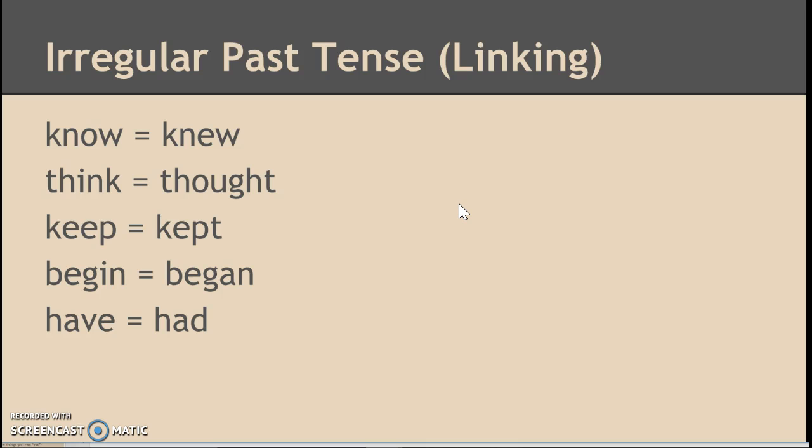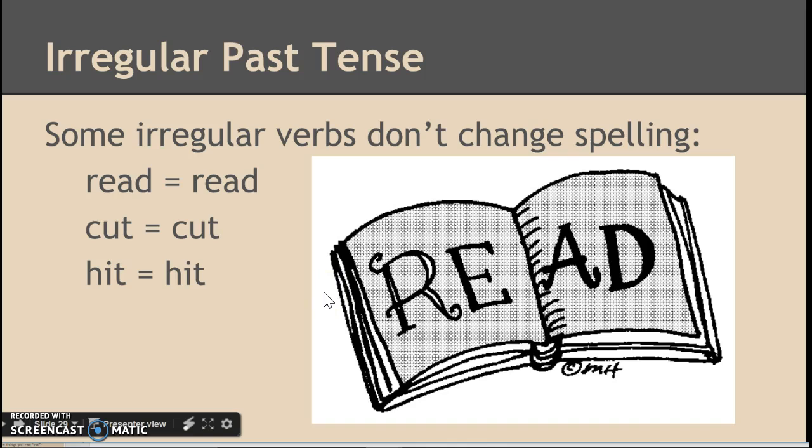Some irregular past tense verbs that you'll use are things like know and knew, think, thought, keep, kept, begin, began, there's another vowel change, right? And then have and had.